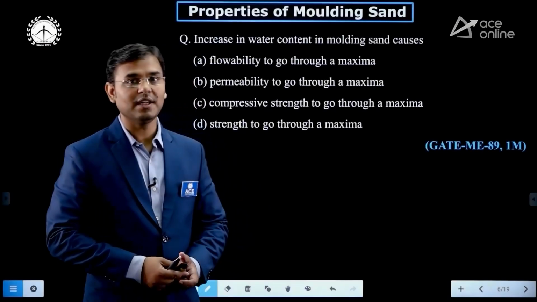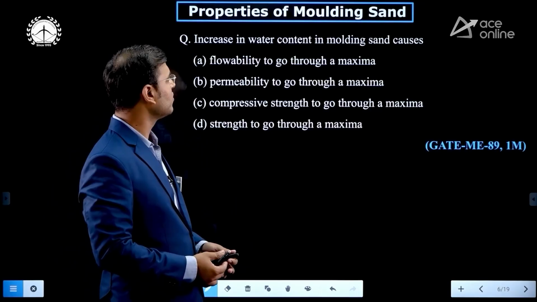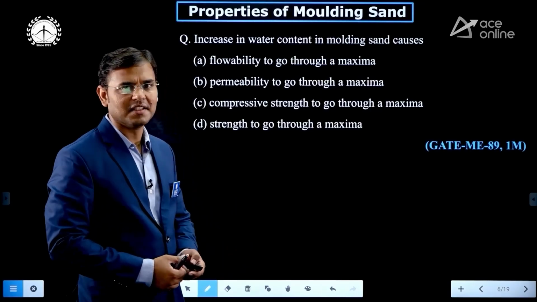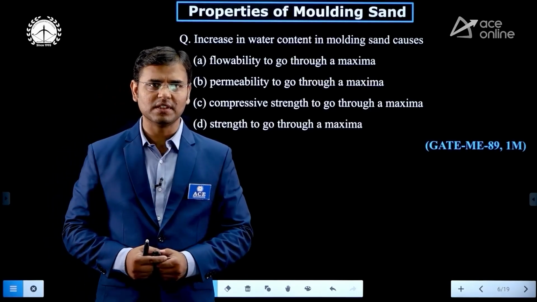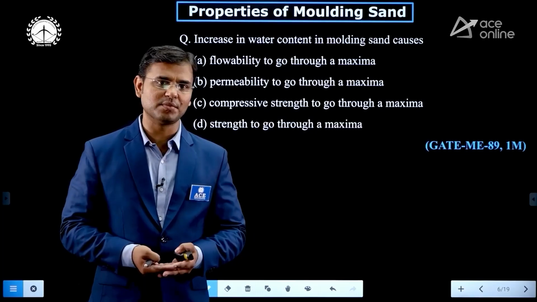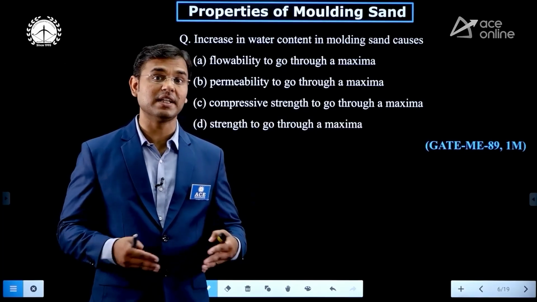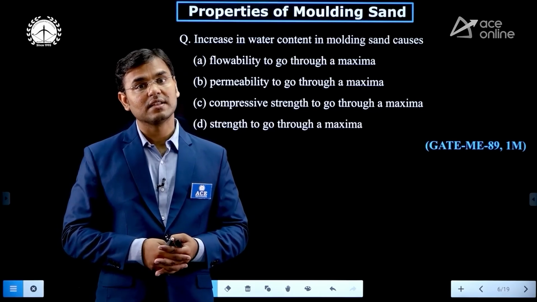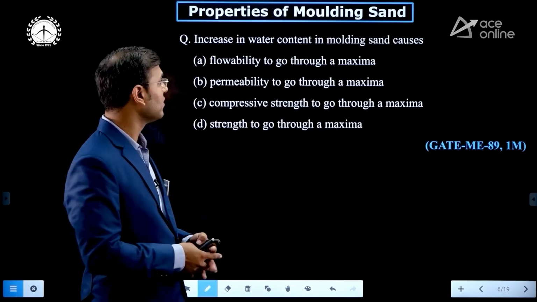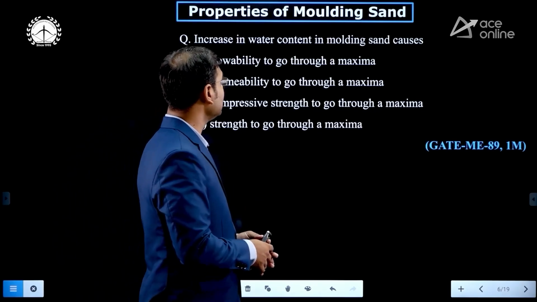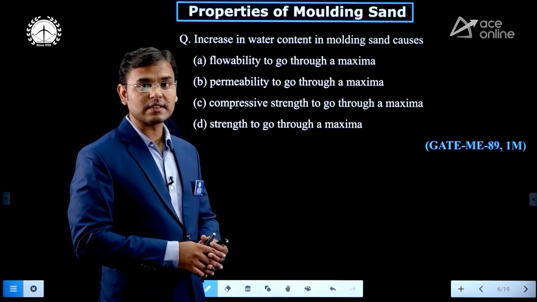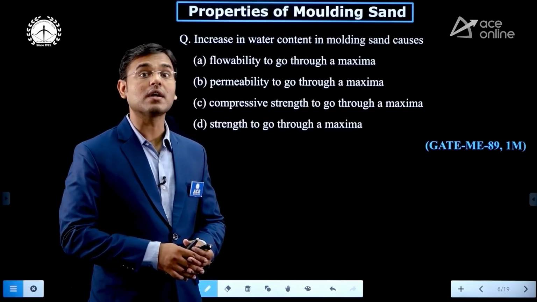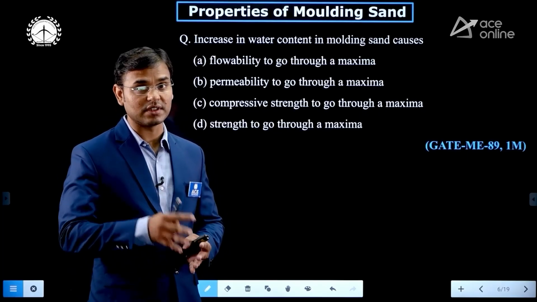Now see some GATE previous year question on properties of molding sand. Yes, there are a number of properties of molding sand: porosity is one property, strength, collapsibility, cohesiveness, adhesiveness, then flowability, all are properties. Now see the question on that. Increasing water content of the molding sand causes.